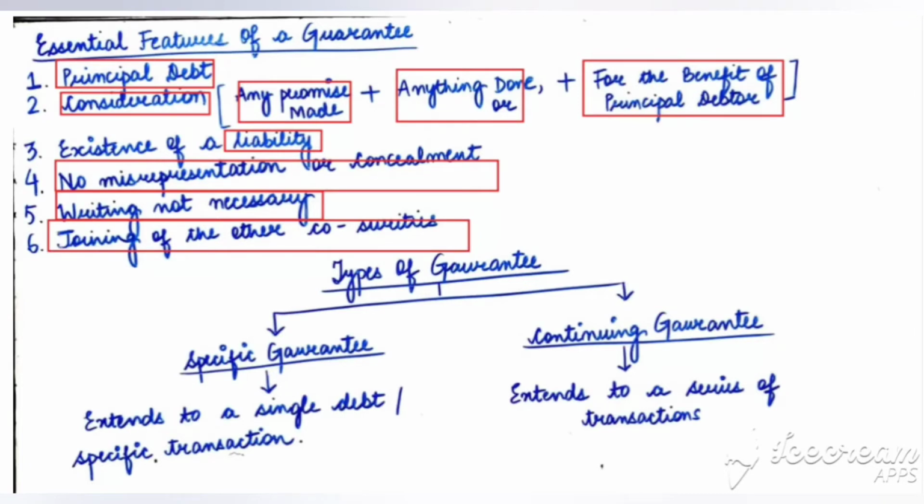Next we have types of guarantee. There are two types of guarantee, specific guarantee and continuing guarantee. A specific guarantee is a guarantee which extends to a single debt or a specific transaction. On the other hand, continuing guarantee extends to a series of transactions.